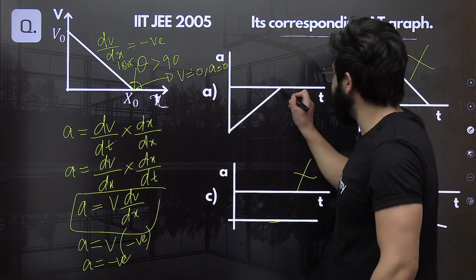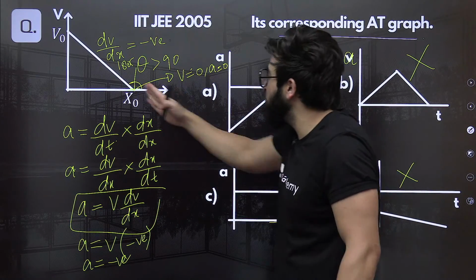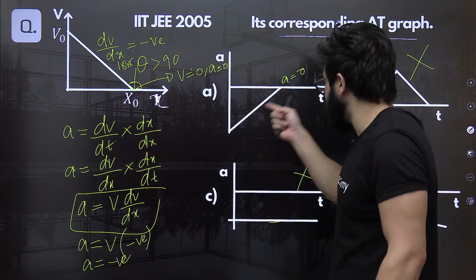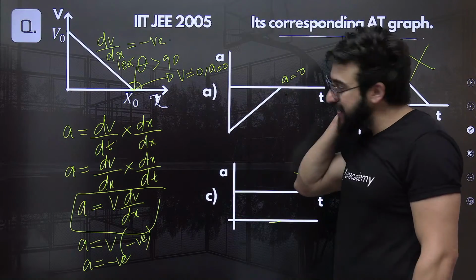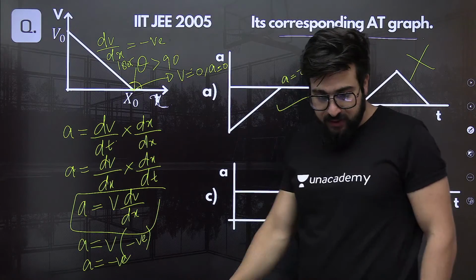Now, which case is over there? Here, acceleration becomes 0 after some time. Initially, it was like this, and the slope was constant also. Exactly. Fine. So we can definitely take this one.